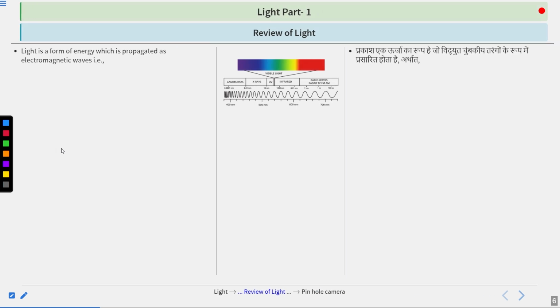Review of light. Let's have a look at this. So light is actually a form of energy which is propagated as an electromagnetic wave. Therefore, light does not require a medium for its propagation. Remember, electromagnetic waves generally do not require any medium. What is a medium? Solid, liquid, gas. This is the medium. Okay. So light does not require solid, liquid, or gas to move. It can even travel in a vacuum. So the first point is clear: it does not require any medium for its propagation because it is an electromagnetic wave.